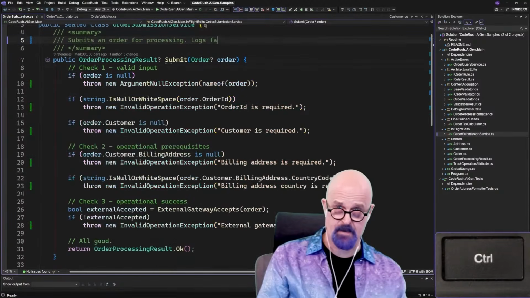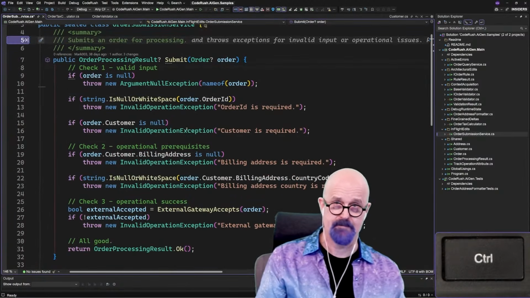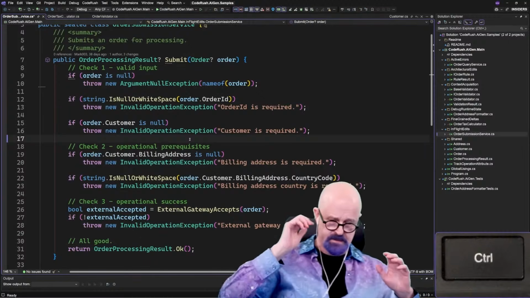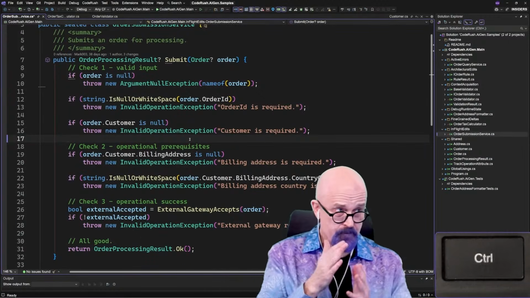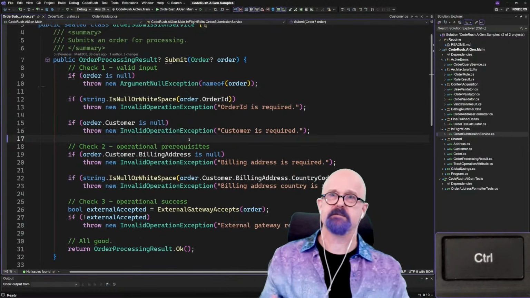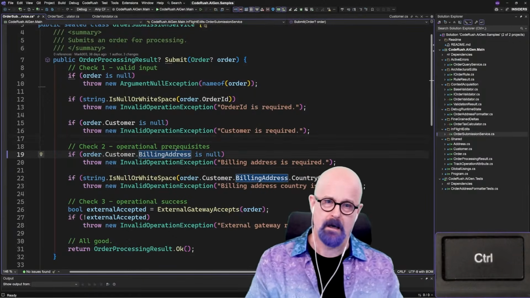Let's do this again. This time I'm going to launch two agents to make two changes at once to the same method. And we'll look at that.